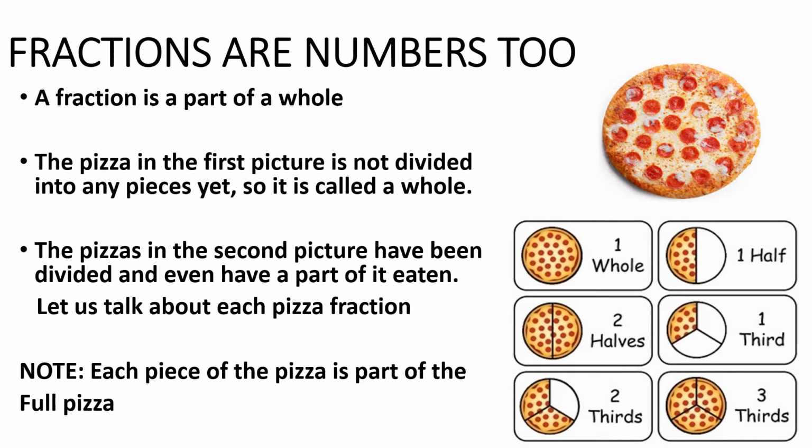So yesterday we talked about the pizzas, and we said about the pizza in the first picture that it's not been cut yet, so it's a whole. We can't call it a fraction. But when do we have a fraction? The moment we cut something into some equal parts, then it becomes a fraction. So let's identify the fractions we have here. This is a fraction. In fact, one portion of the pizza has been eaten up.